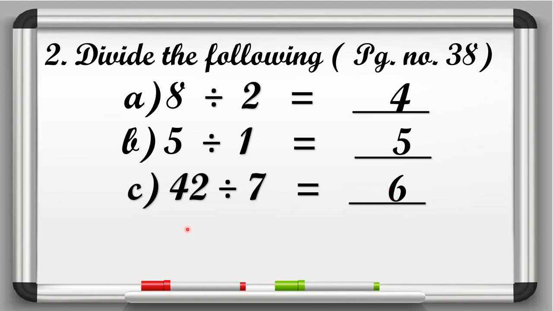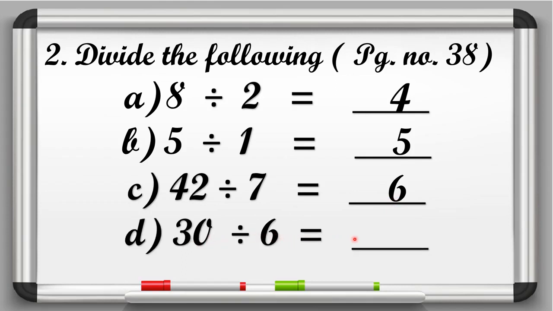Understood beta? Now in D part, it is given 30 divided by 6 is equal to dash. So in this part, 30 is the dividend and 6 is the divisor. So here we have to speak the table of 6 till we get 30. Okay. So start. 6 ones are 6, 6 twos are 12, 6 threes are 18, 6 fours are 24, 6 fives are 30. So here we will write 5. So here answer is 5.